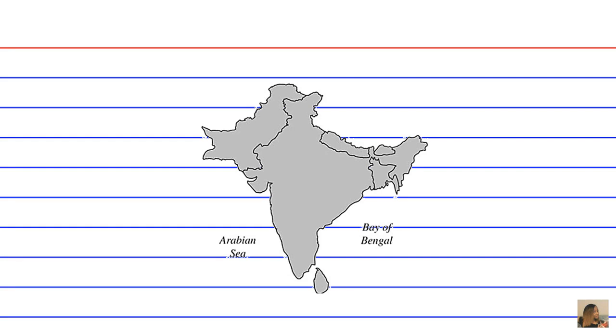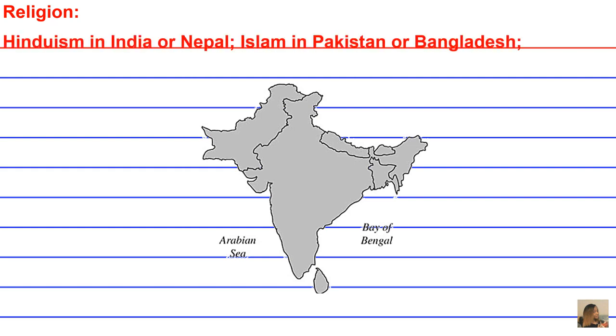All right, so the first centripetal force that we're going to explore is religion. Hinduism in India or Nepal, and Islam in Pakistan or Bangladesh. And then we have Buddhism in Bhutan, this region right here. All right, so let's talk about this a little bit more at length, specifically in the regions bordering India and Pakistan. Within the Pakistani region, religion serves as a unifying centripetal force.